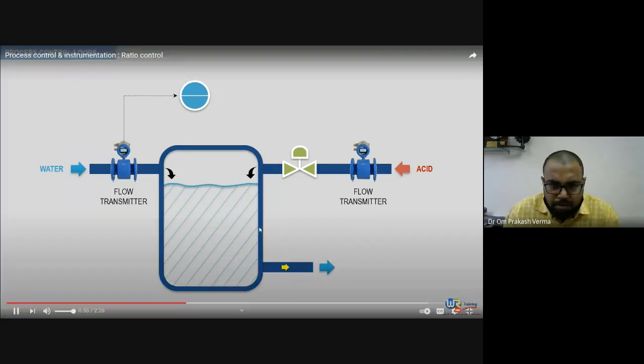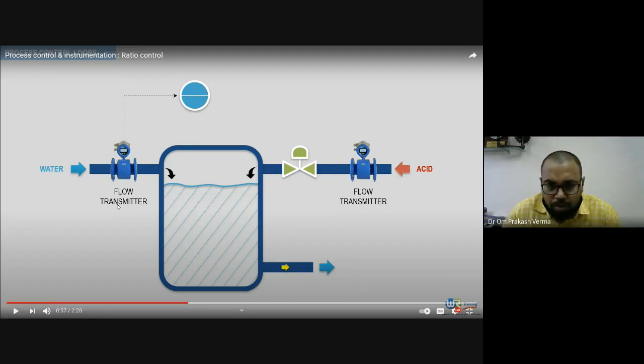The controller performs a ratio. Listen, in this example, basically the water and acid is going to flow, right? And some blending problem is coming, right? So a blending type of problem, let's say a mixing type of problem, is coming, and whatever the mixed concentrated acid or the liquor will come, that will be taken from the outlet point, this point, right? So water is coming from this side and acid is coming from this side, right?